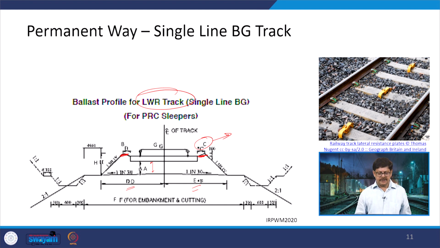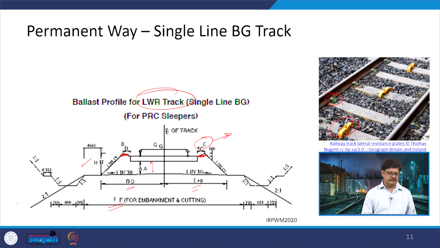And then there is the formation level F, which we have seen is 7800 something mm, and then the height of the overall track which will be there. So, these are the various components which are going to be there. Here you can see some of the fittings are being shown. So, these are the elastic clips being shown at the moment, which are connecting the sleeper and the rail, which is the latest thing in use.